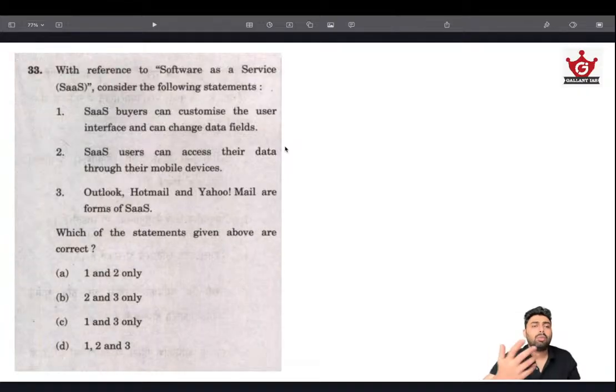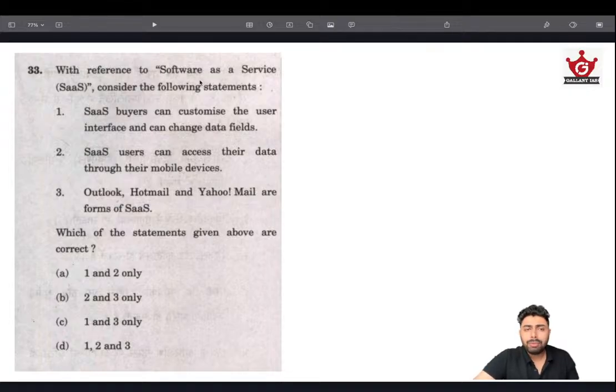Moving on, with reference to software as a service. Somebody who is not from a technical background can miss this, and it is fine. Even if you find this very difficult and technical, and you cannot answer this question, or find it very dicey, it's okay to leave this question. But I'm telling you, this is very much doable with logic.